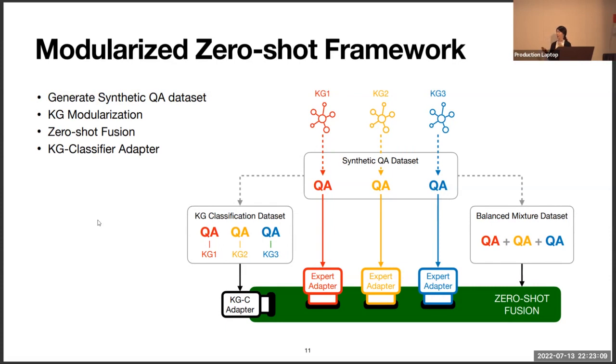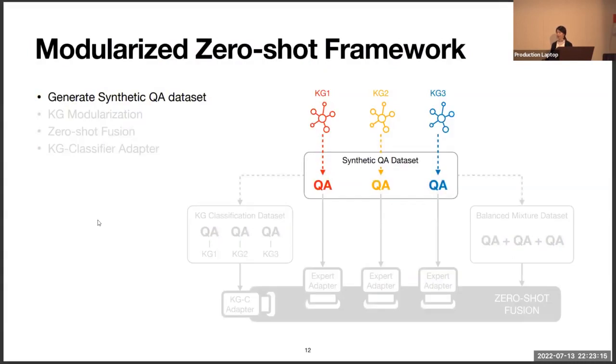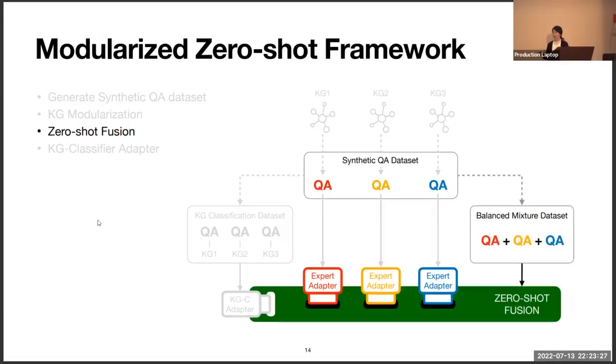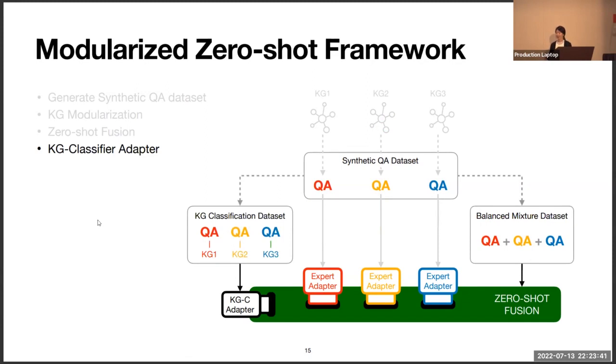I will present the overall structure first and then explain specifically. First, we generate a synthetic QA dataset for each knowledge graph. Then we train the expert adapter for each knowledge graph using the synthetic QA dataset. Then, using those pre-trained expert adapters, we train the zero-shot fusion layer using the balanced mixture dataset of the synthetic QA datasets. Further, to overcome the limitation of the zero-shot setting, we suggest the KGC adapter. We train it with the KG classification dataset and apply it to the zero-shot fusion.